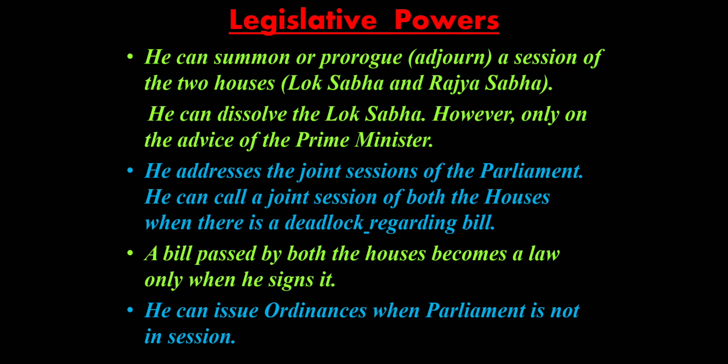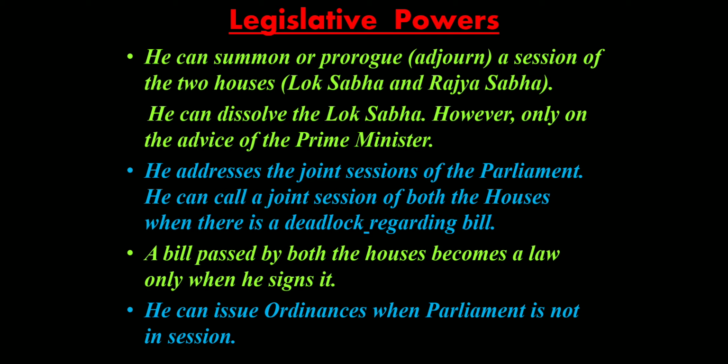So in case the bill is passed with majority in one house, but in the other house the bill is not passed, the majority is against it. So now there is a deadlock. One house is saying it should pass, one house is saying it should not pass. So in that case, the president can call a joint session of both the houses, come together, sit together, deliberate, and then the voting could be done and a final decision could be made whether this bill has to be passed or not, whether it should become a law or not. So it is the president who calls the joint session of both the houses when there is a deadlock regarding the bill.